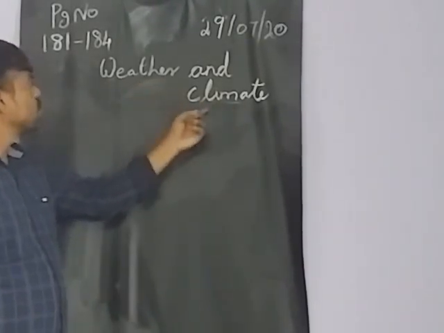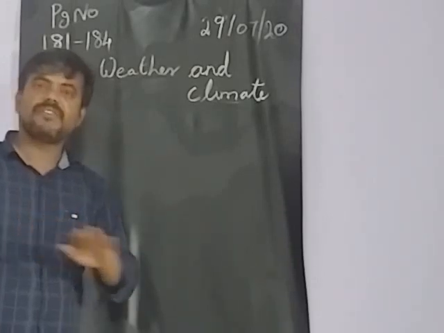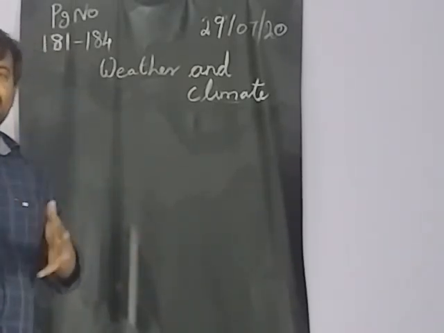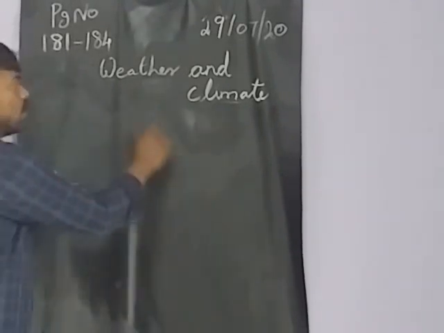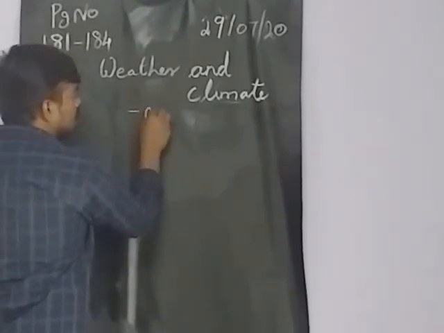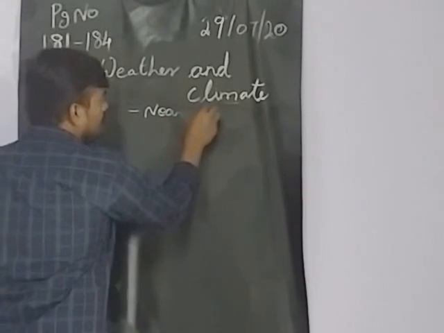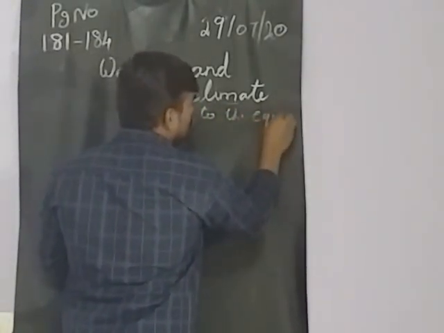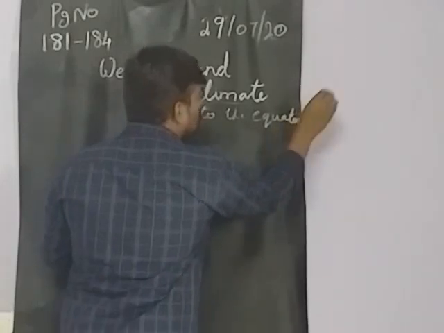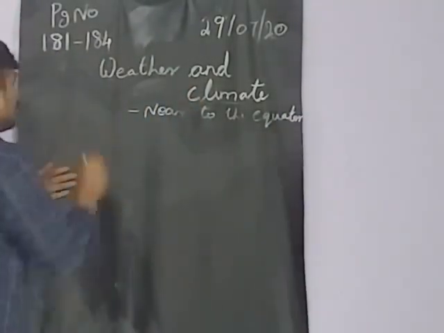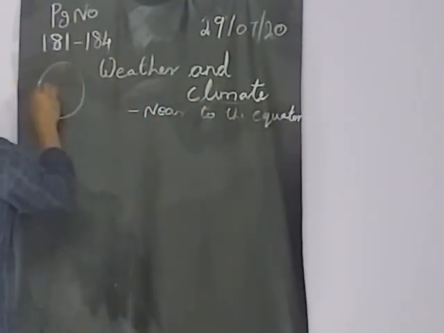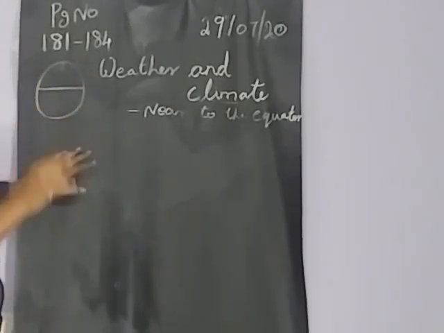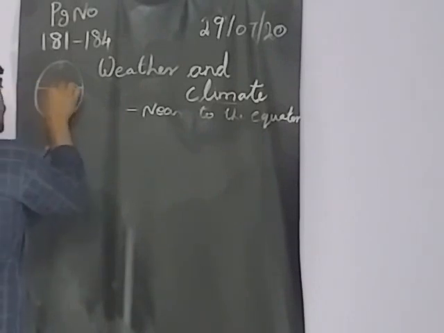These two things happen because of certain factors. What are the important ones? We have eight here actually. One by one we can see. First one: near to the equator. What is the equator actually? The Earth is divided into two, the northern hemisphere and the southern hemisphere. That line is there, no? That is called the equator.